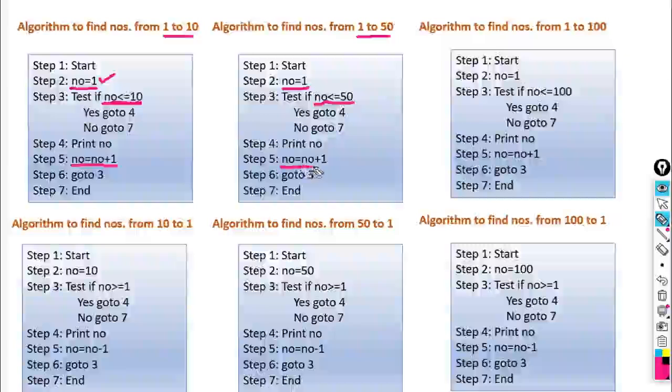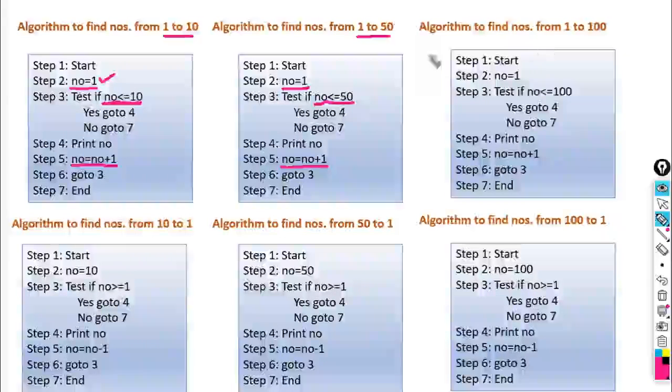NO is equal to NO plus 1. So the initial value is 1, we want to go up to 50, so the conditional statement is if NO is less than or equal to 50, and we want to increment the value by 1 because the interval is 1. So the incremental step is NO is equal to NO plus 1.